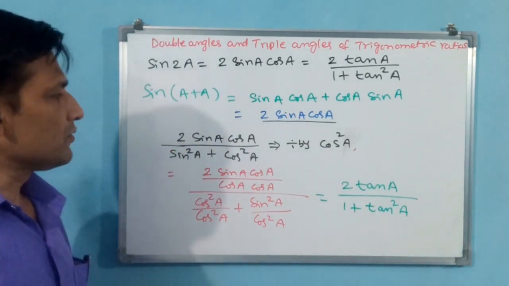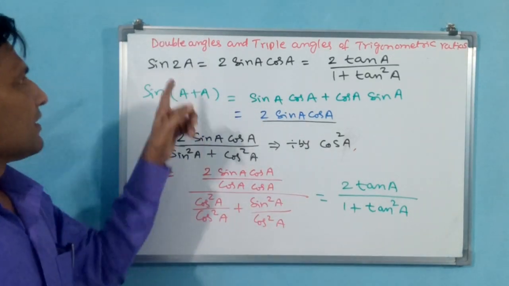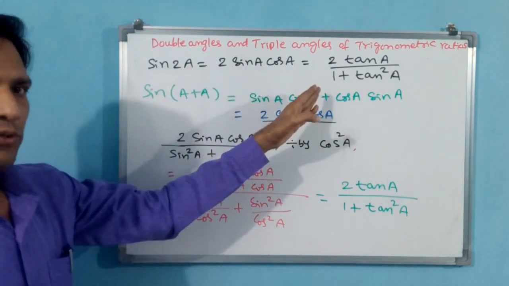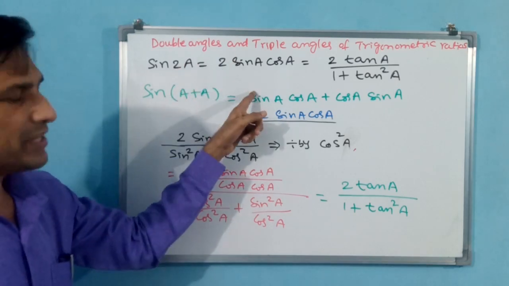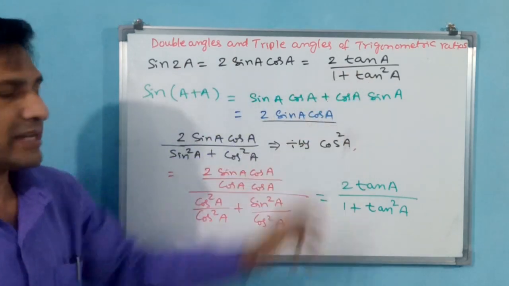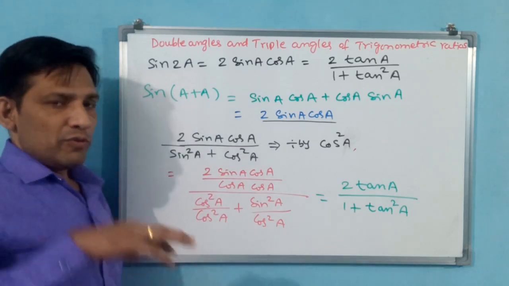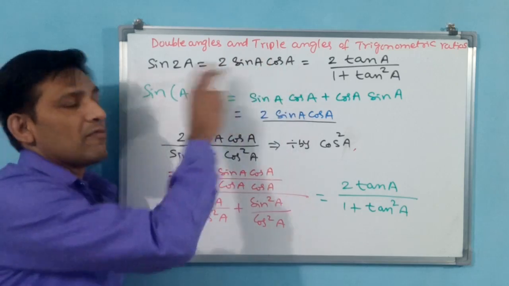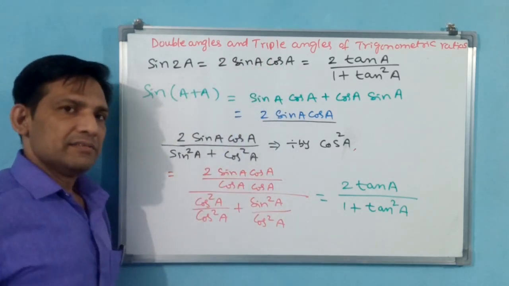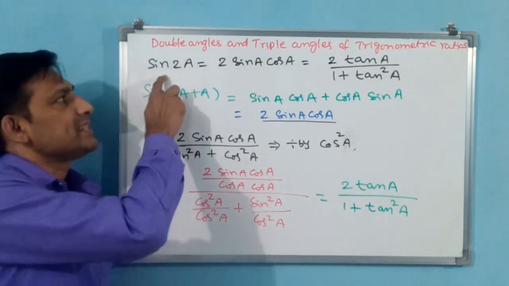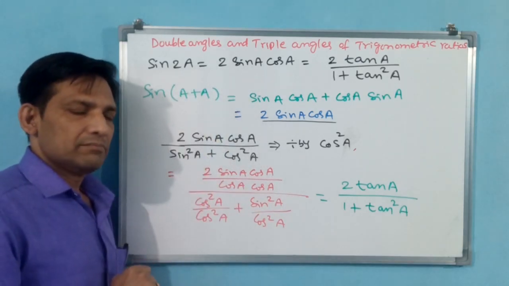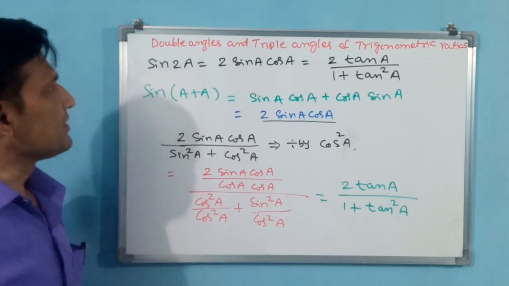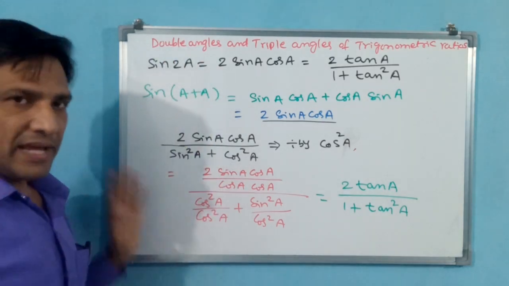Okay, now you have received both results. The double angle of sine can also be written as 2 tan a by 1 plus tan square a. Why? Because sin 2a is equal to 2 sin a cos a, which is equal to 2 tan a by 1 plus tan square a. In your problem, you can convert accordingly, based on the situation. Rather than sin 2a, you can take 2 sin a cos a, or else 2 tan a by 1 plus tan square a. Okay, this is the story of the double angle of sin theta.